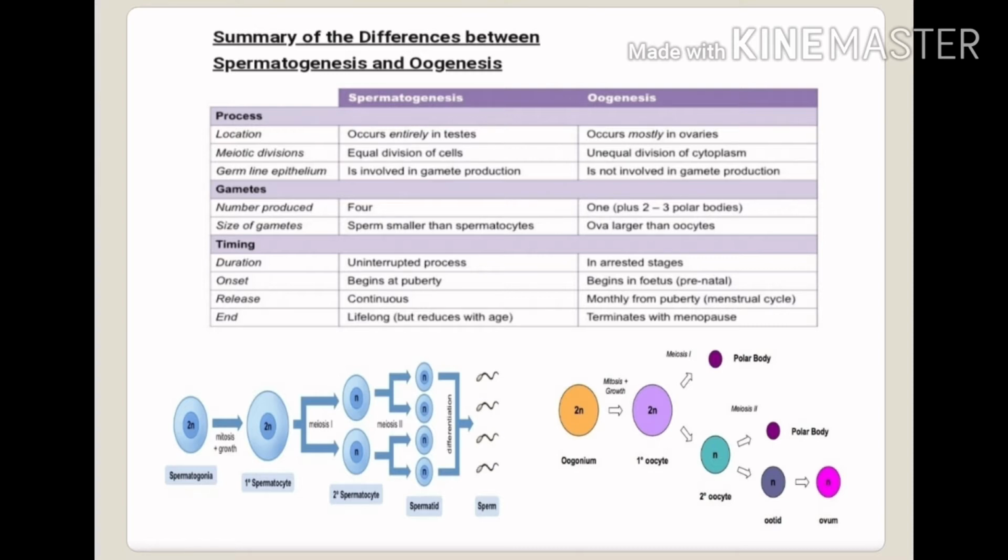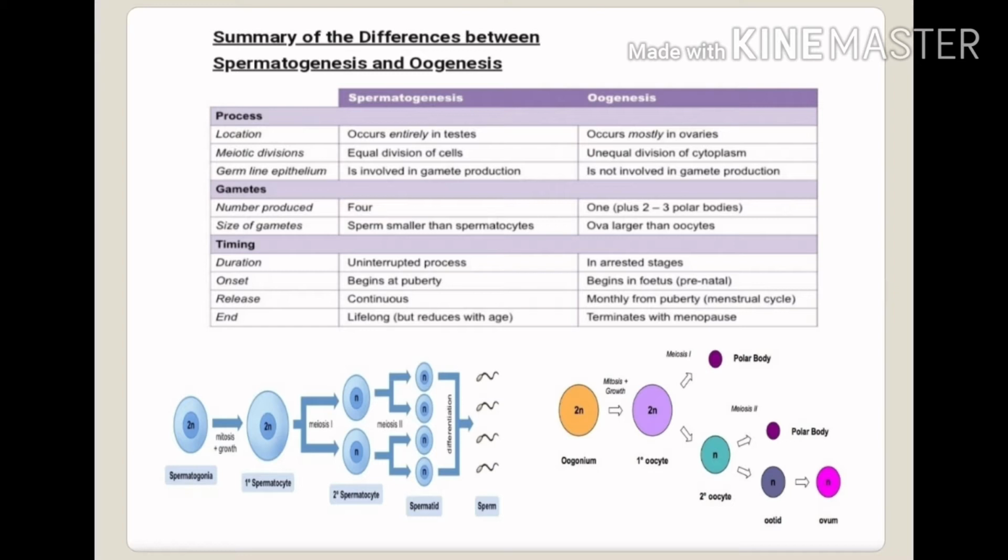In spermatogenesis, the germline epithelium is involved in the gamete production, but in oogenesis, the germline epithelium is not involved in the gamete production. In spermatogenesis, there will be the production of 4 sperms from each spermatogonium, but in oogenesis, there will be production of 1 ovum from the primary oocyte, and there will be the production of 2 to 3 polar bodies. And the size of sperms will be smaller than the spermatocyte, but the size of ova will be larger than the oocyte.